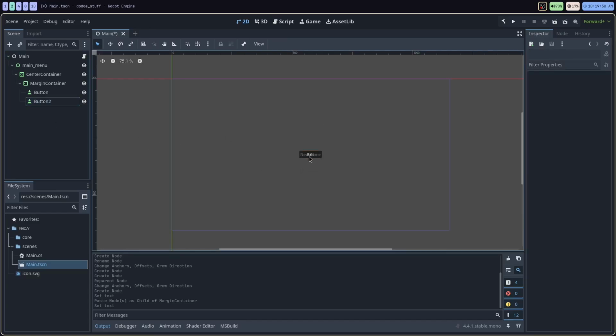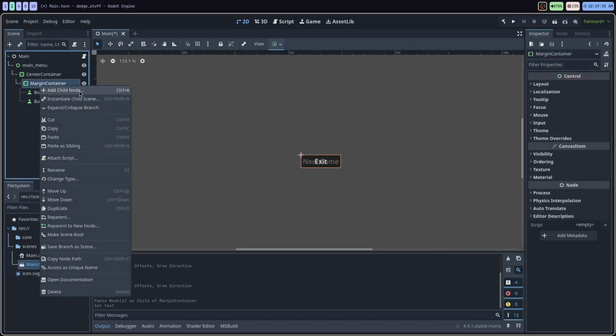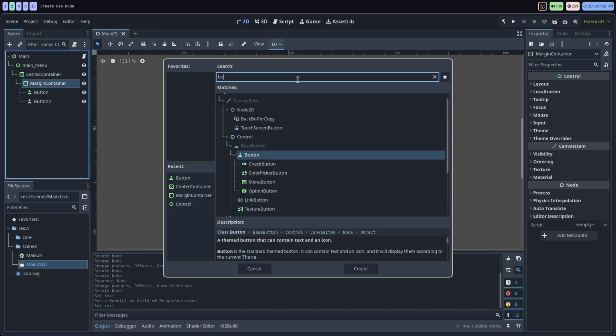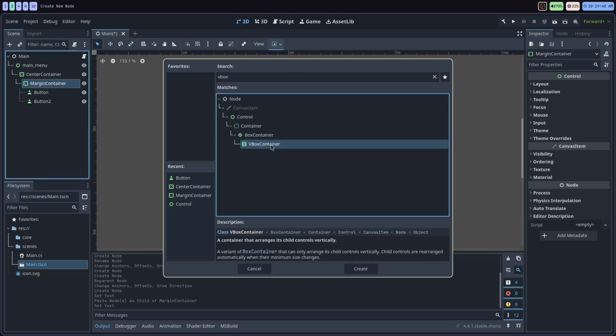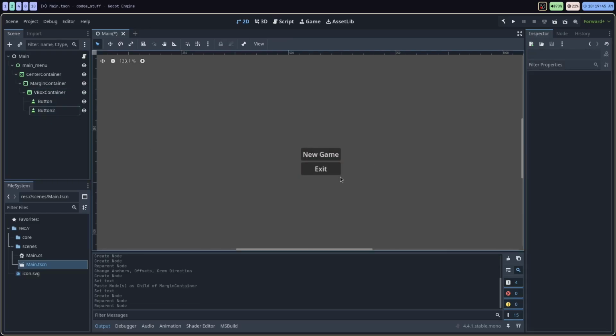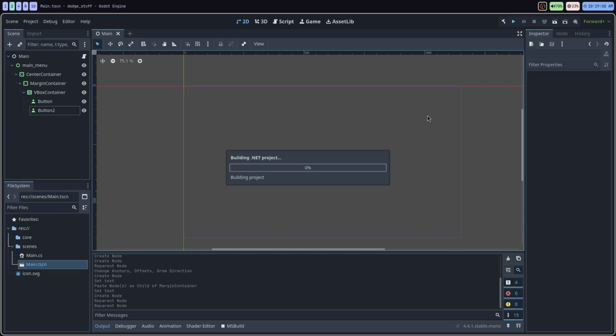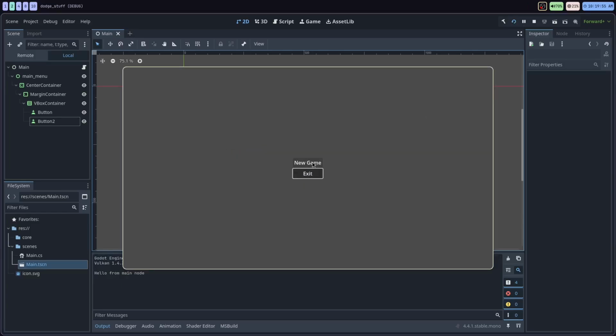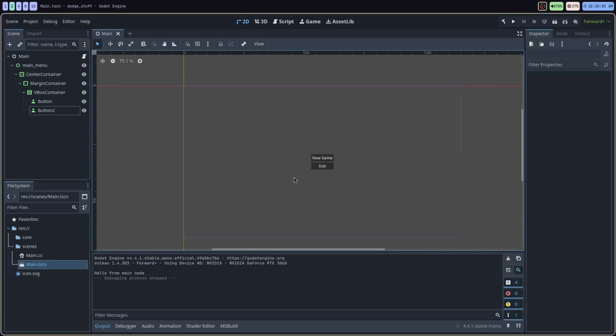You'll notice all the buttons are sort of squished together here in a very bad way, because I forgot to add the VBox container, which is going to sort of lay everything out vertically in a stack. So if I move it like that, boom, you see we got two buttons in the middle of the screen here. If I just start this up real quick, you'll see we got two buttons, can click them, but they do not do anything at the moment. So we'll just stop that. The thing I love about Godot is it's so easy to sort of create and prototype user interfaces and stuff like that. Just love that.